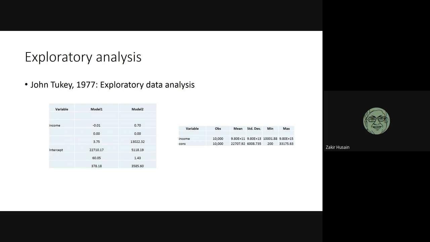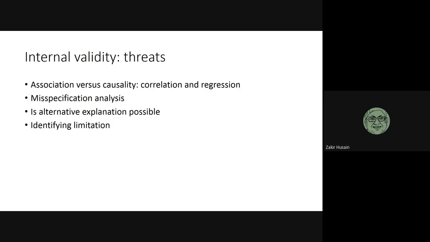So be a bit careful. The command that I've run over here is simply summarize income, consumption. This is income, this is consumption. Just by looking at the range, I was able to identify what is wrong over here. So don't belittle your descriptive statistics. It's always better to do some exploration before embarking on your confirmatory analysis.